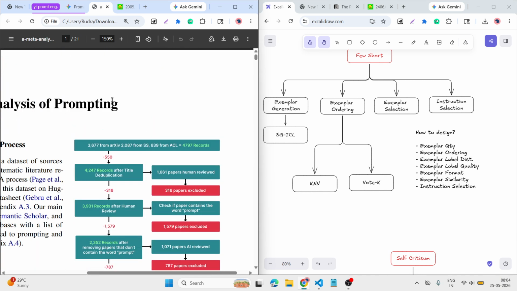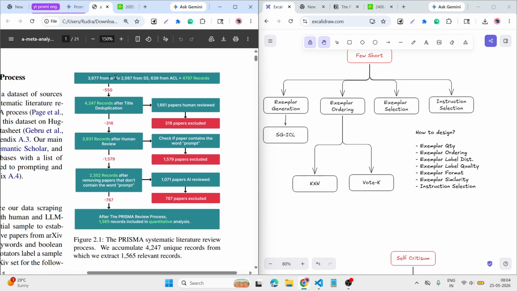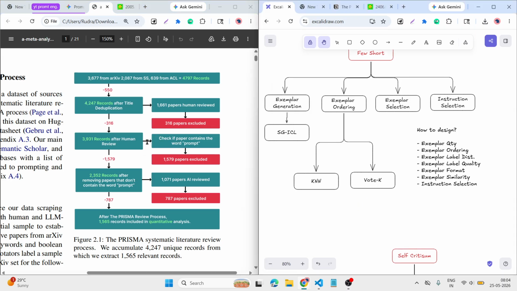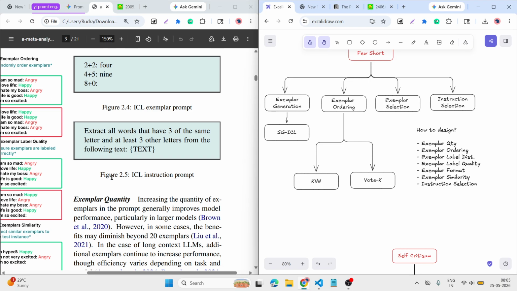In this research, at that time, they took a few arXiv research papers with human review, then used one prompt word regression, a regex code to filter out, then paper review through the AI, then excluded all these papers. After that, we got 1565 papers, and then we ran Vote-K, like: examples, give me the five most prompt analysis research papers, then it gives the most recent research papers, like that.